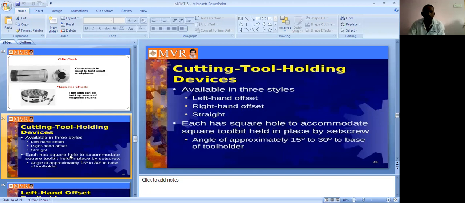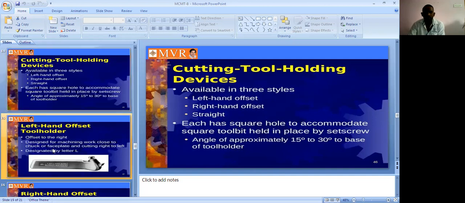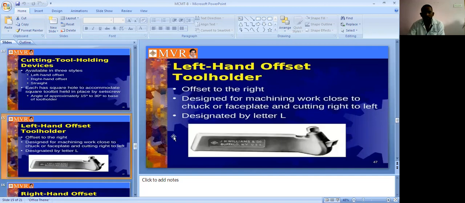The first one is the cutting tool holding device, available in three styles: left hand offset, right hand offset, and straight. The first one is the left one, offset to the left. The cutting is right to left. It is designated by the letter L1.